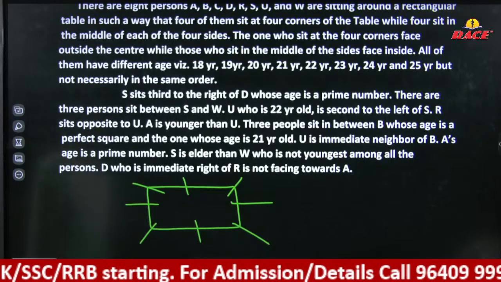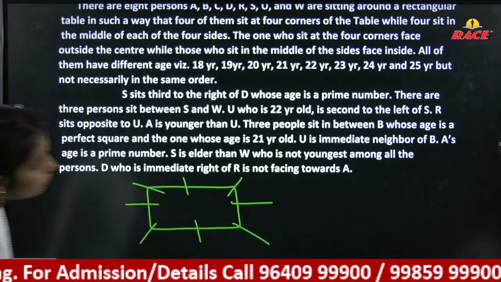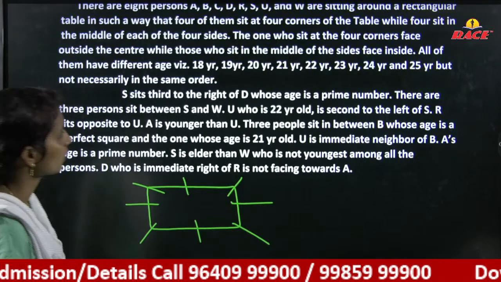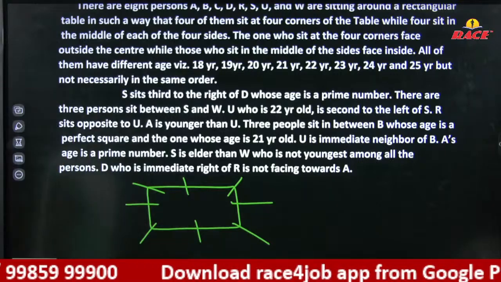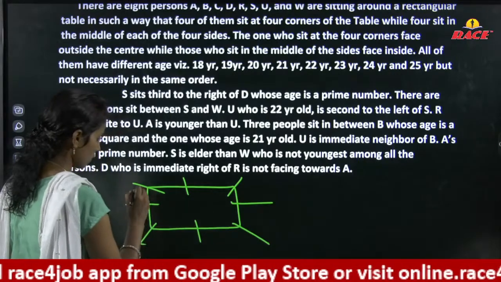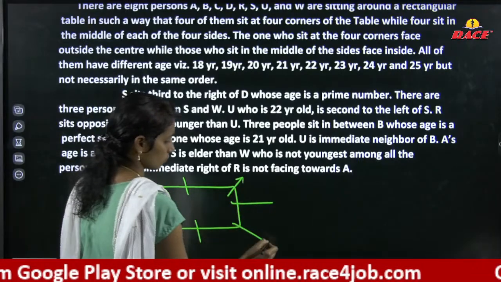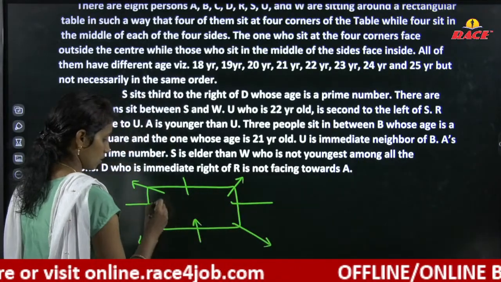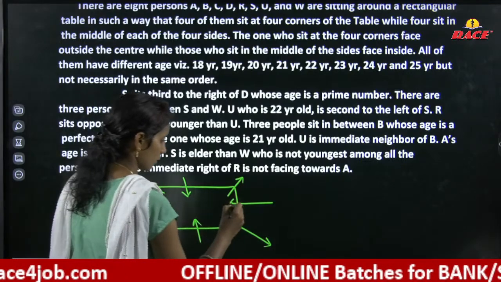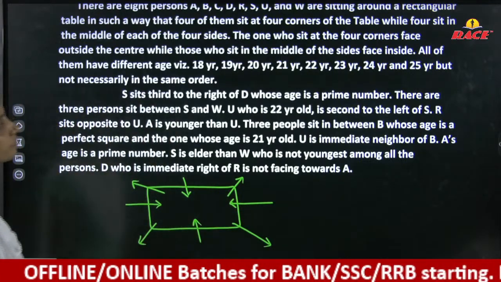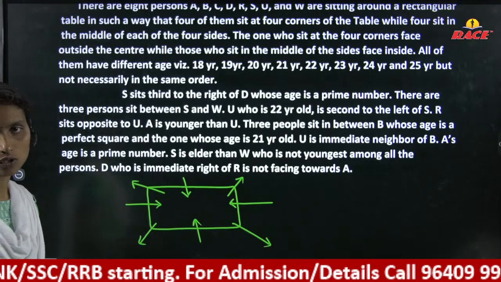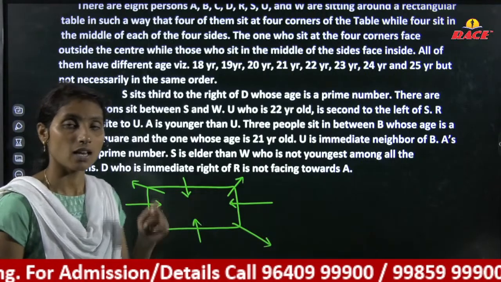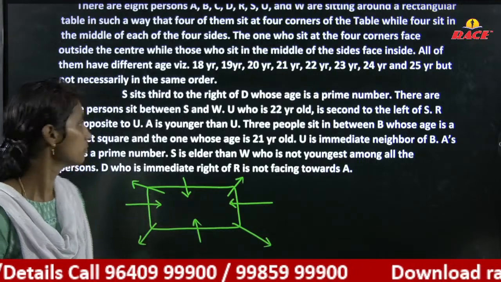The ones who sit at the 4 corners face outside, away from the center. The remaining ones face towards the center. Middle ones face inside. Okay, here they have given the different ages also. We need to arrange the persons as well as their ages.